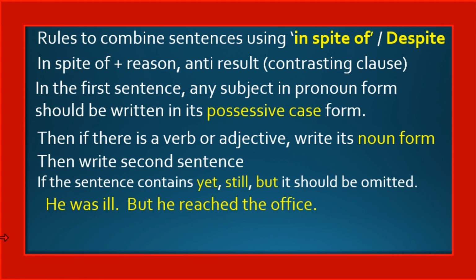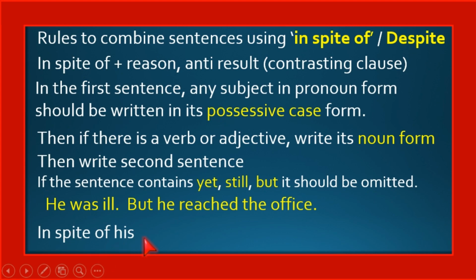Look at this example. He was ill, but he reached the office. How can we combine these two sentences using in spite of or despite? First of all, you write in spite of or despite, and then according to these rules, what do we have to write? The possessive form of the given pronoun. What is the pronoun here? He. The possessive form of he is his.